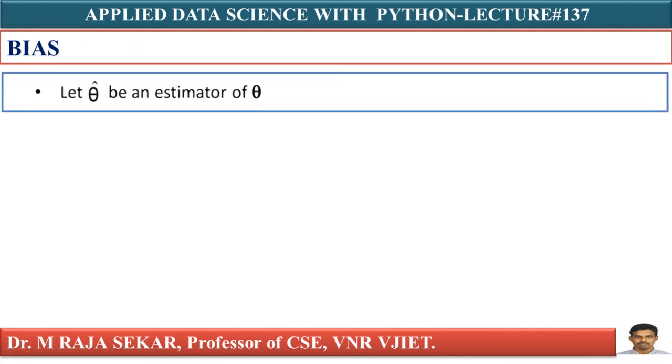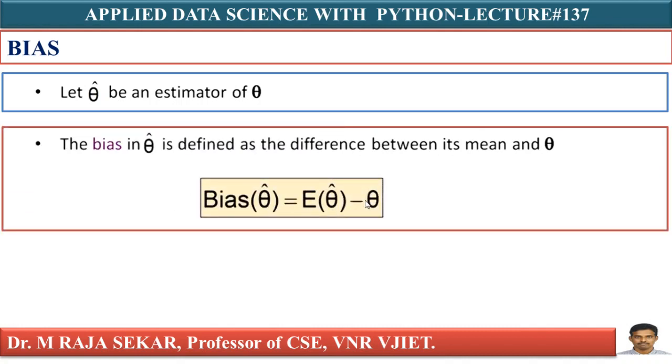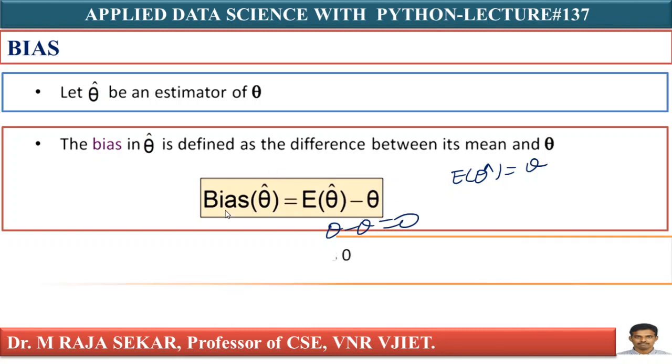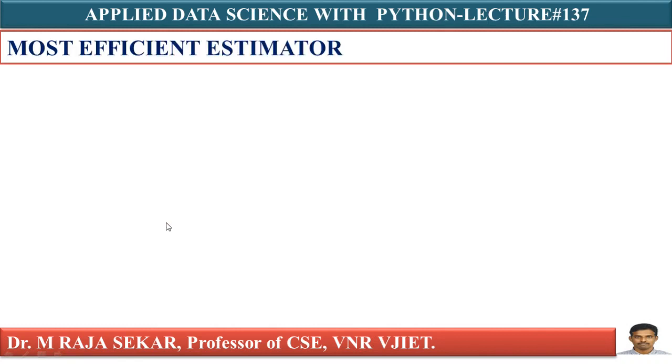What is this bias? Let theta cap be an estimator of theta. If that is the case, how can I calculate the bias of theta cap? It equals E of theta cap minus theta. That's the bias definition. What's the definition of an unbiased estimator? E of theta cap equals theta. If in place of E of theta cap I write theta, then theta minus theta is 0. So for an unbiased estimator, the bias is 0. Why? Because you will get theta minus theta, which is 0. It's a simple result. Anybody can understand, isn't it?